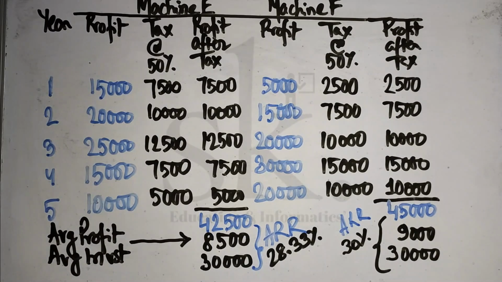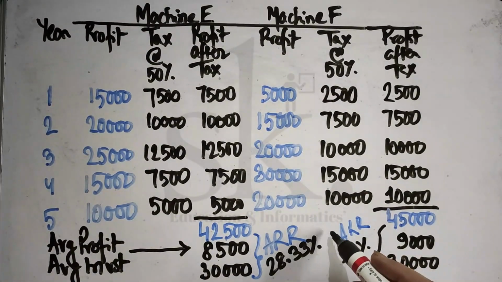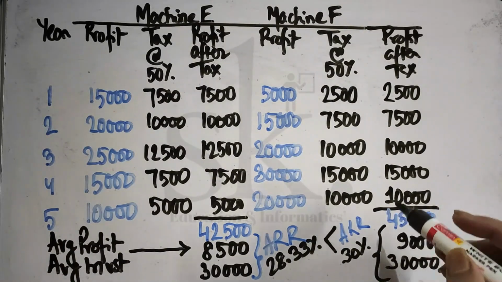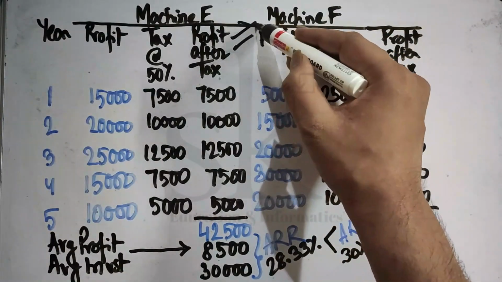So let's go back to the problem. In the problem it says which particular machine we require to select. So since the calculated ARR of machine F is greater than the calculated ARR of machine E, this is greater. Therefore, we select machine F. The selection will be machine F.